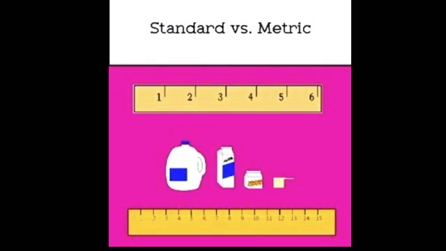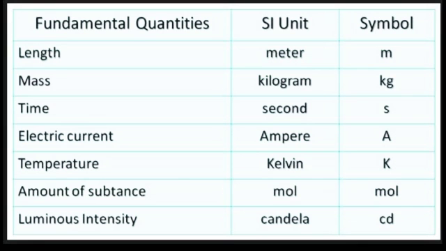And the metric system is a logical and convenient system because a single unit is defined for each physical quantity. For example, for length, meter; for mass, gram. And larger or smaller forms of a unit are related to each other by powers of 10. For example, when you want to mention a larger form of a unit, you can use multiples of 10, whereas the smaller forms of the unit can be represented in submultiples of ten.